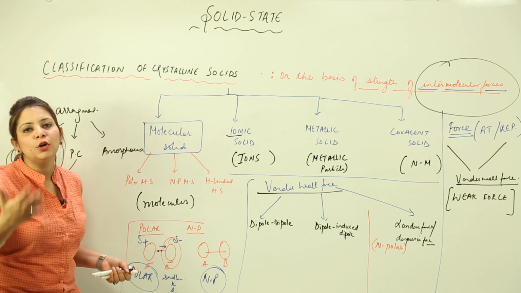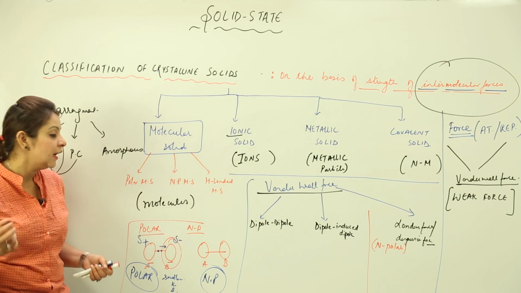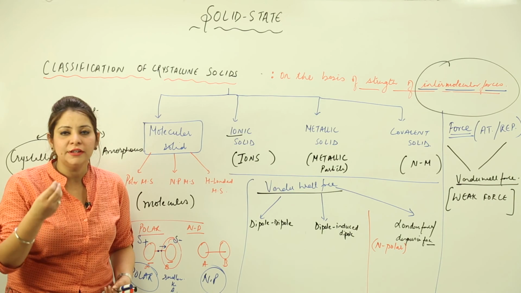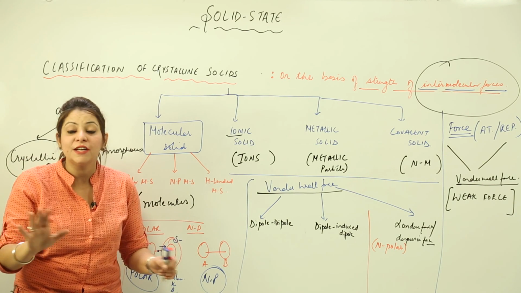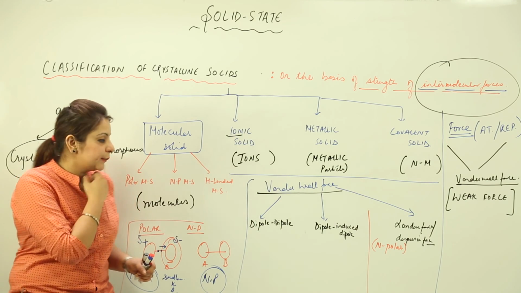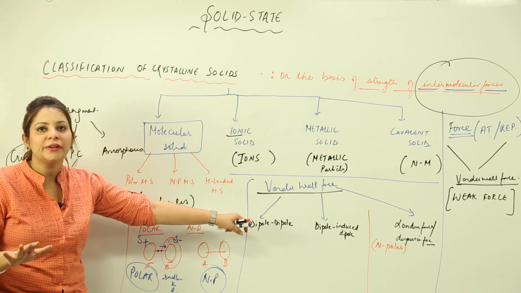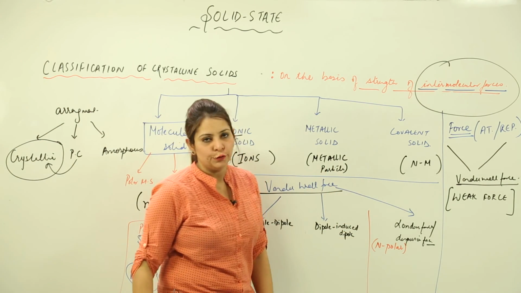So I think you are familiar with what is polar. It's simple. A polar molecule has two poles separated by a certain distance, and in non-polar you don't get to see any kind of charges, neither can you say there is any magnitude. There is no charge at all, right? Now I'm going to use these terms while explaining van der Waals force. I think you are clear with polar and non-polar. So now our concern is van der Waals force.